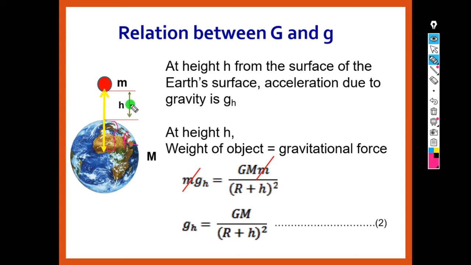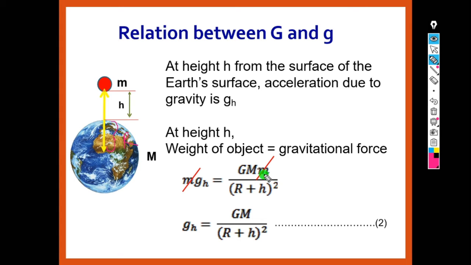Now in place of the R in the formula, we have to substitute the distance as R plus h. That means at height h from the earth's surface, acceleration due to gravity will become g at h. At a height h, weight of the object is m g_h, which is equal to the gravitational force G M m by, and now the distance is R plus h whole square. So that we have substituted.